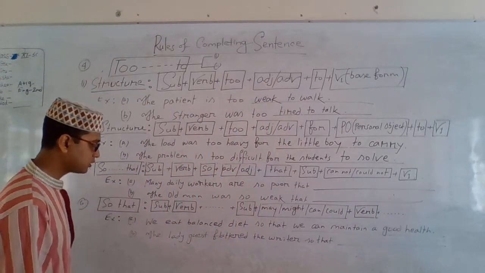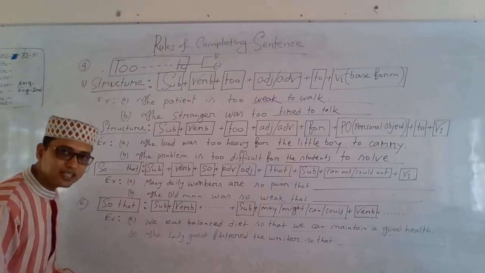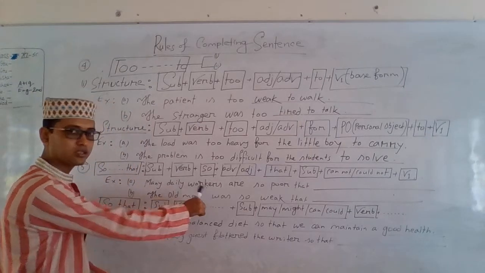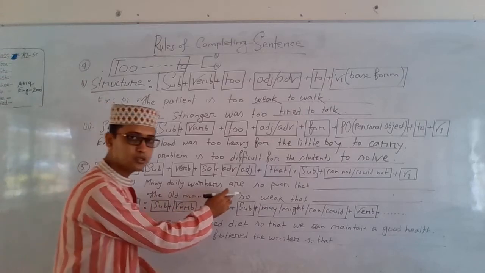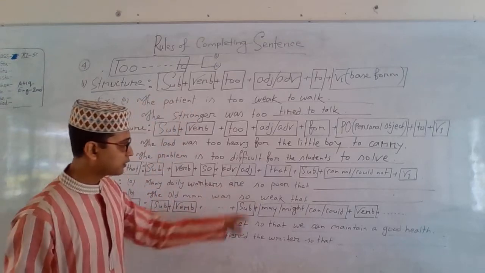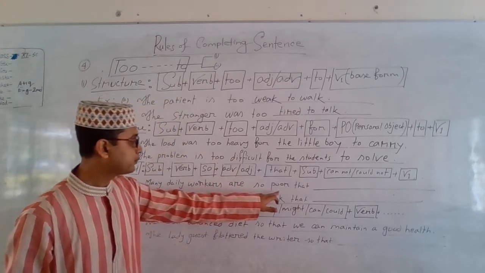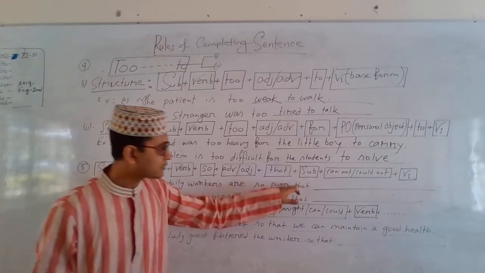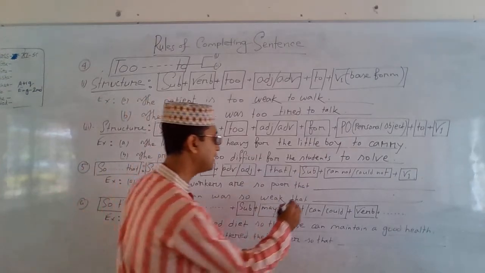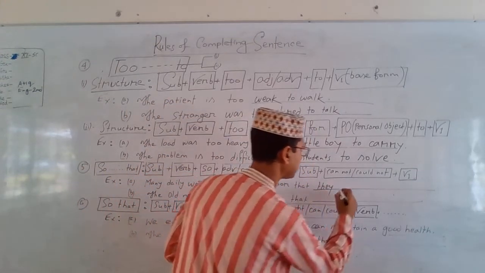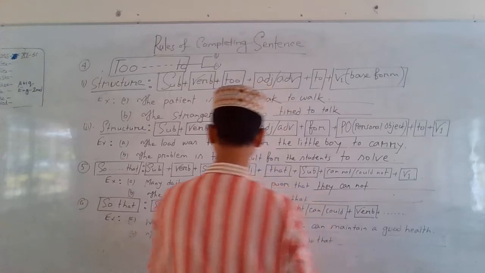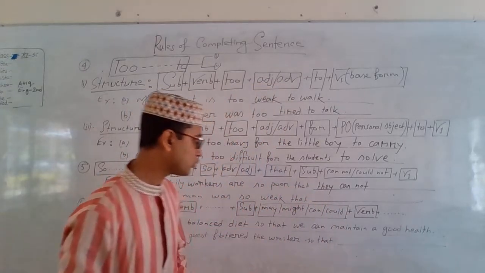Now we will try to formulate a sentence. Many workers are so poor that. Many daily workers, this is the subject. Are, verb. So poor that. This is so and poor. So, after so, poor is an adjective, and that. And definitely, according to the structure, we will have to use a subject. They. The daily workers are so poor that they cannot